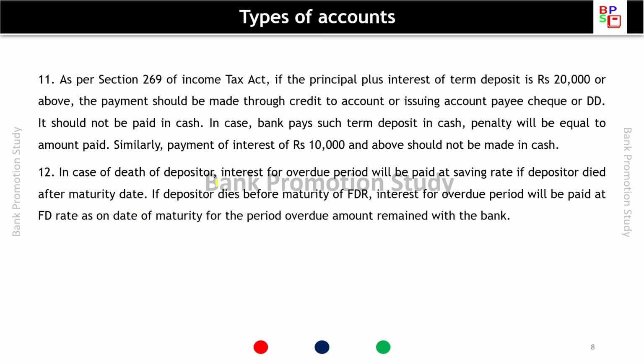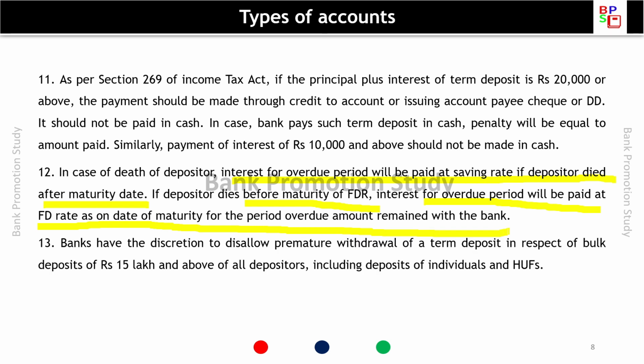In case of death of depositor, interest for overdue period will be paid at savings rate if depositor died after maturity date. If the depositor died before maturity date of FDR, interest for overdue period will be paid at FD rate as on the date of maturity for the period overdue amount remained with the bank. Banks have the discretion to disallow premature withdrawal of a term deposit in respect of bulk deposit of 50 lakh and above of all depositors, including deposits of individuals and HUFs.